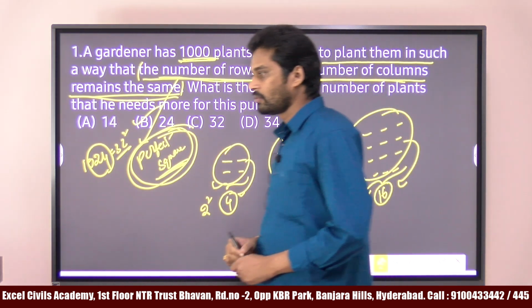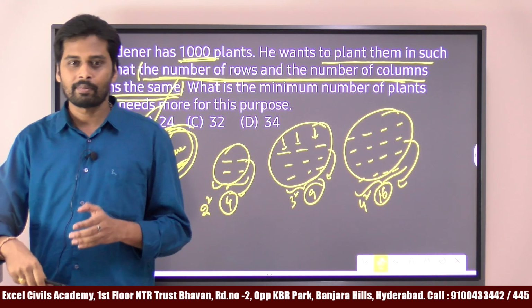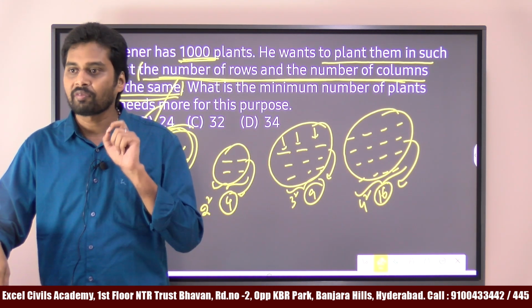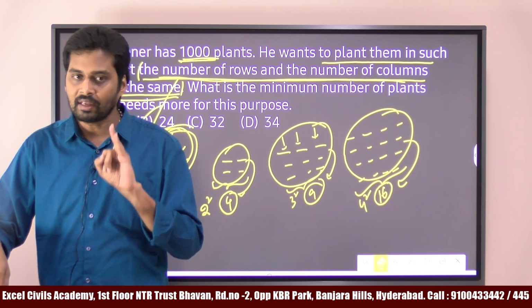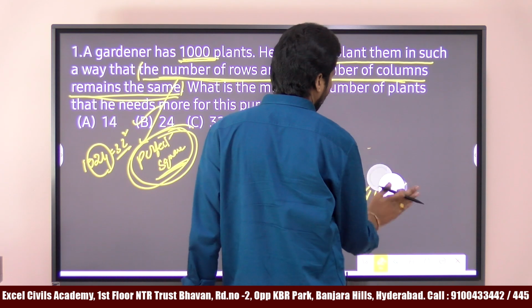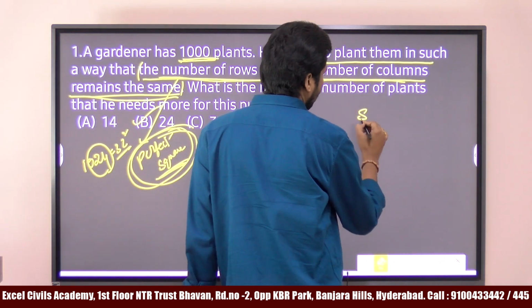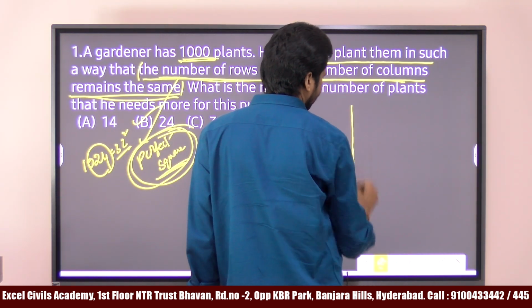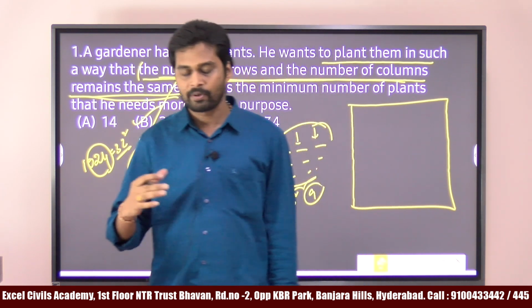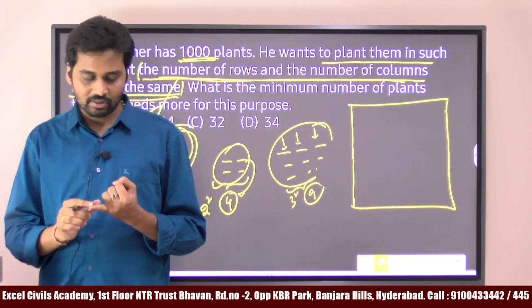Okay, I'll tell you one point. Before we start the CSAT preparation, the first and foremost thing is we have to remember the squares from 1 to 30 or 35 minimum. Nowadays we require 1 to 35. The first assignment, before we start the CSAT preparation, we must start with this.